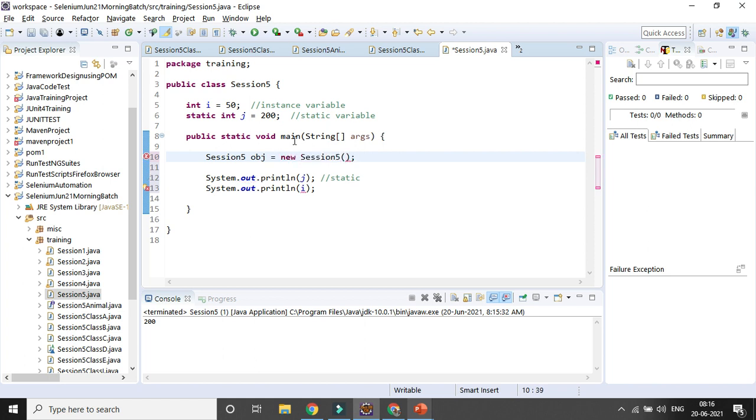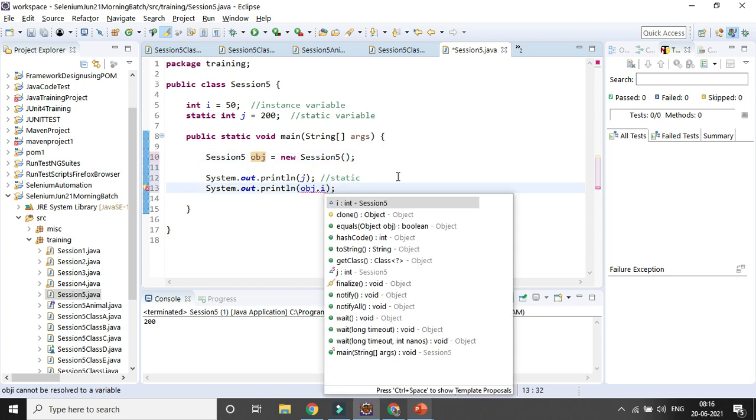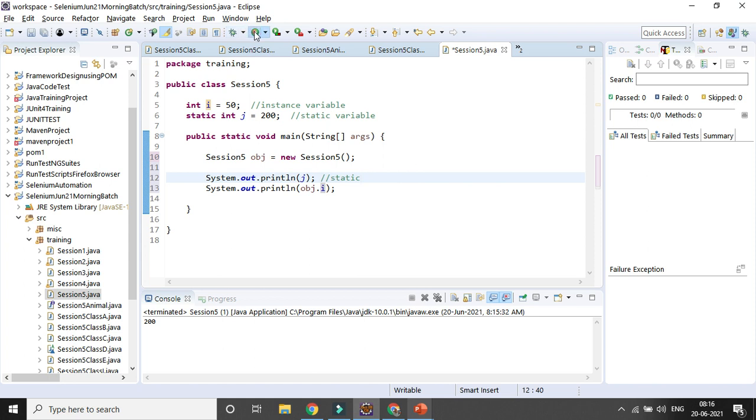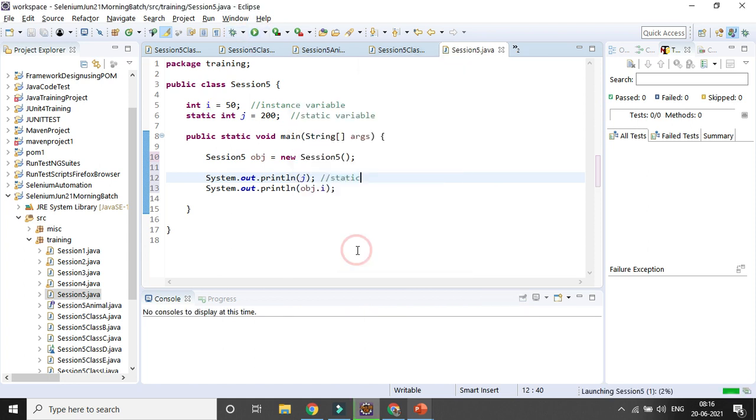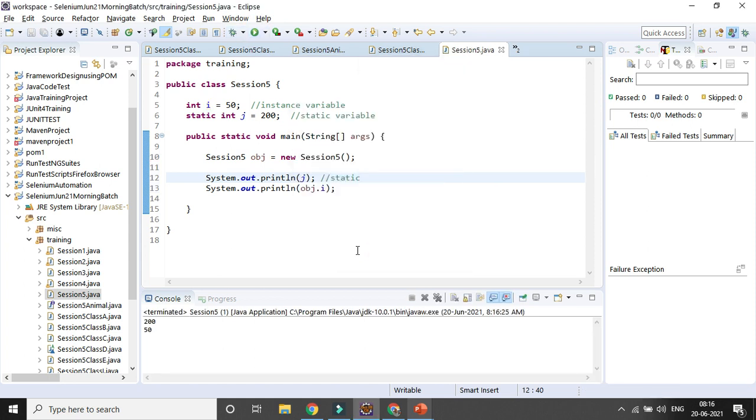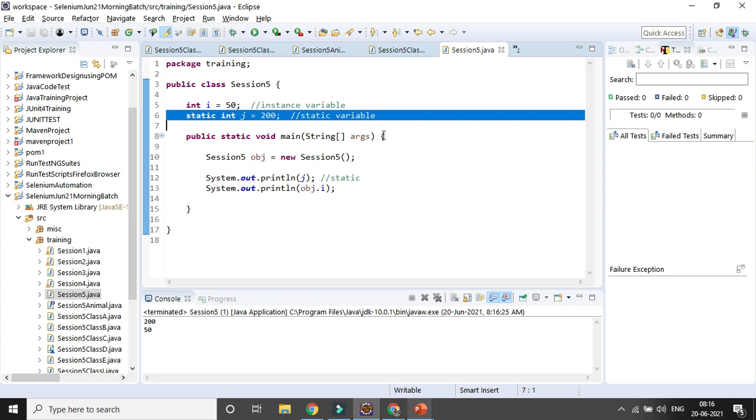Then with the help of that object, you can access it. So here it will be object dot i. Now you can access it. So that is the difference between a static variable and a non-static or class variable. In case you are declaring some variable static, memory allocation is done immediately, and there is no need of creating an object or instance. You can directly use it anywhere in that class.